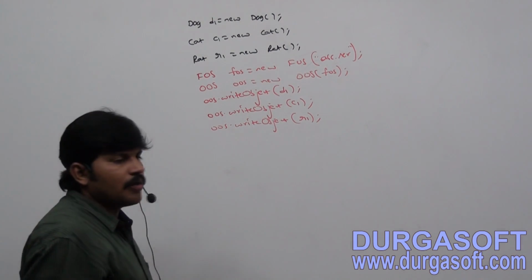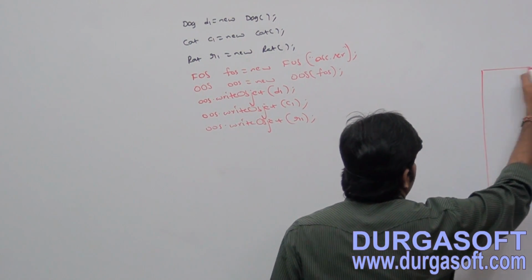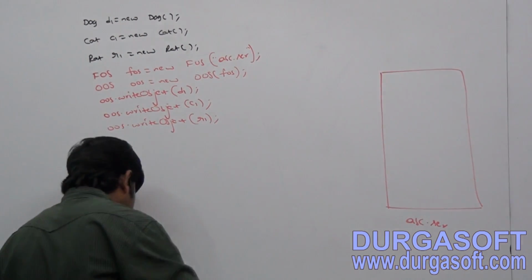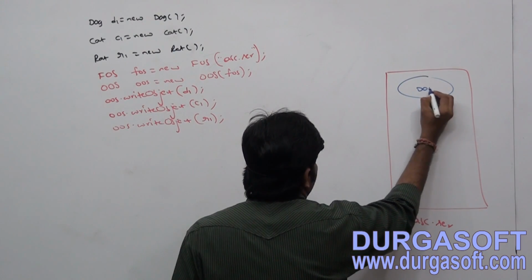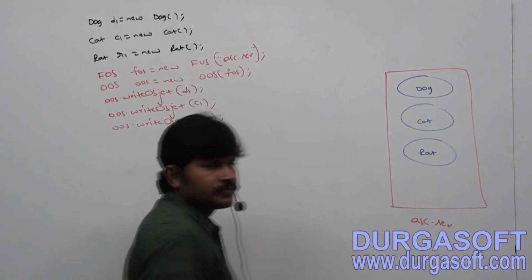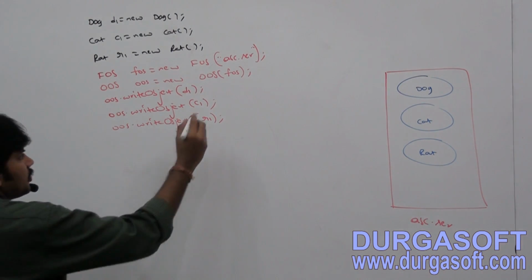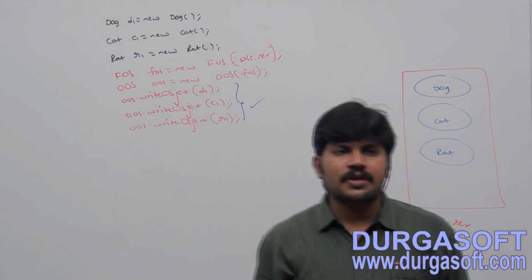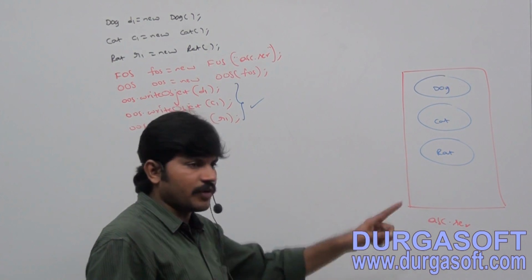So in total, how many objects did we serialize to the file? This is my abc.ser file. Can you tell how many objects were serialized? Three objects. The first is the dog object, then the cat object, then the rat object. Now point number 1: we can serialize any number of objects to the file. So don't feel the serialization concept is applicable only for one object. Clear for all of you?